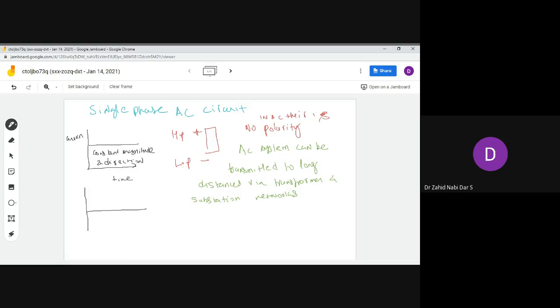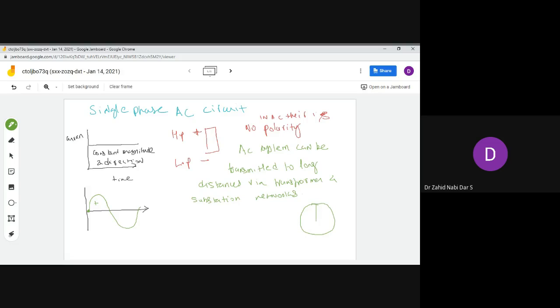So in AC what will happen? It's usually a sinusoidal signal. So in AC you get a sinusoidal signal like this. You have a positive cycle. This complete cycle over here, see here, this is a cycle.